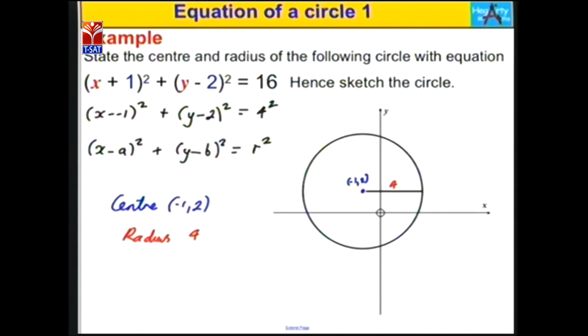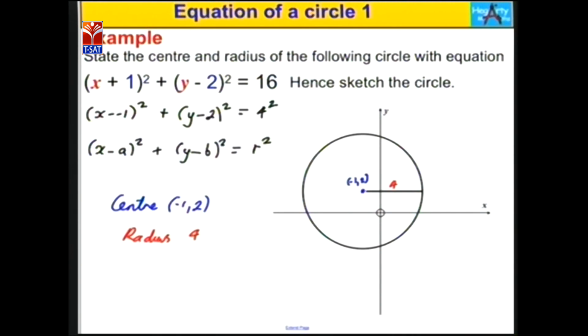Again, we have the equation (x + 1)² + (y − 2)² = 16. By comparing with the standard form equation, we will get the center and radius. Here minus into minus is plus, so (x − (−1))² + (y − 2)² = 4², because 4² is equal to 16.